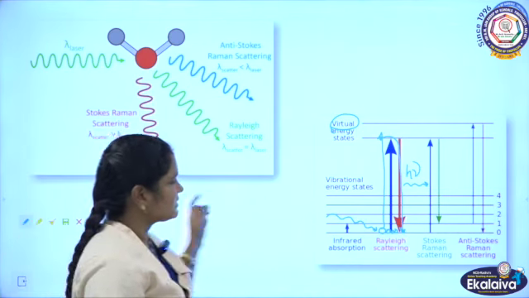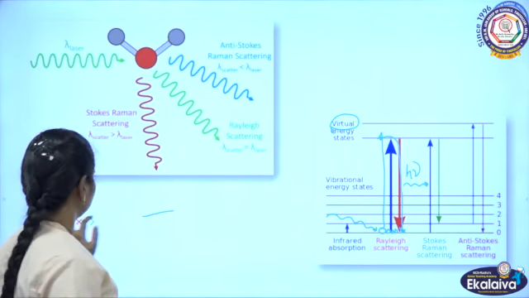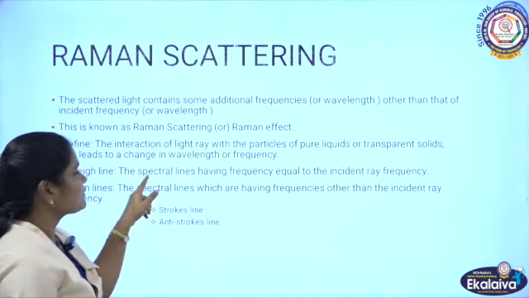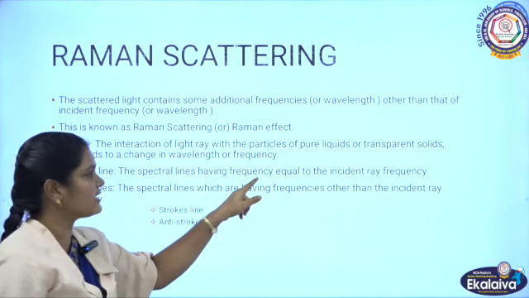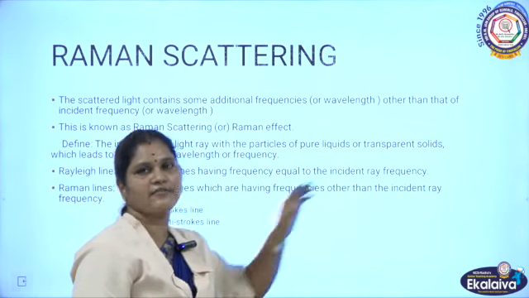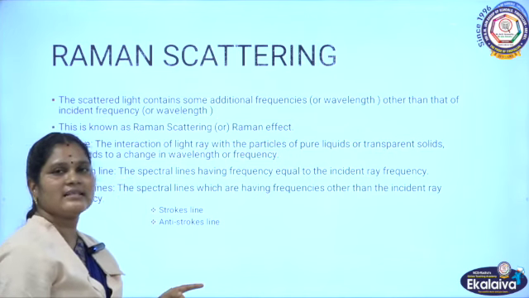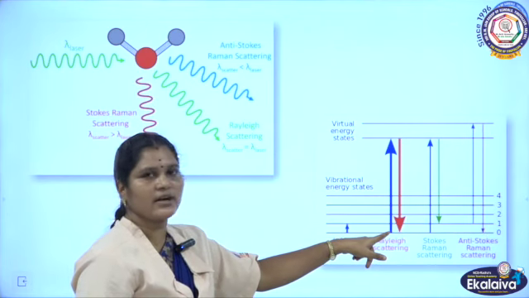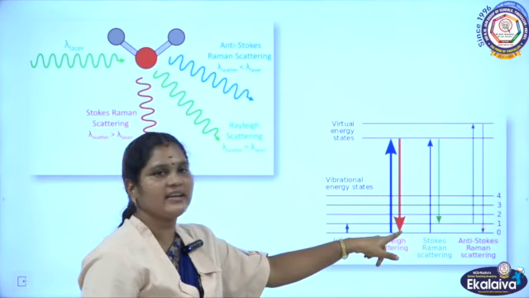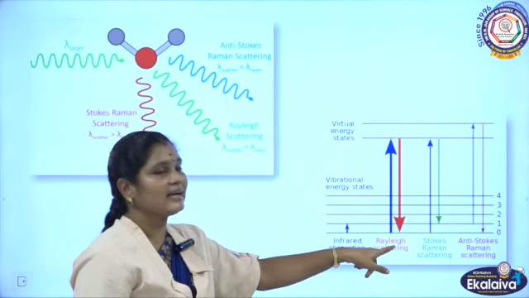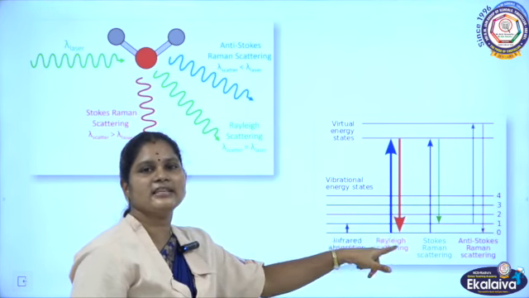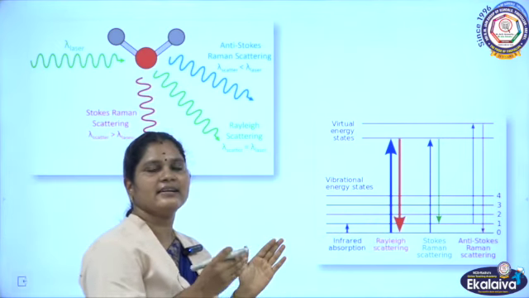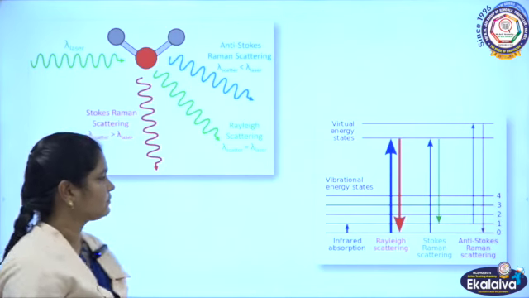See this: the spectral lines having a frequency equal to that of the incident frequency are called the Rayleigh line. It starts from the ground state and again reaches the same initial state, so that is called a Rayleigh line. There is no energy loss in this scattering, so the incident ray and scattered ray energies are equal.